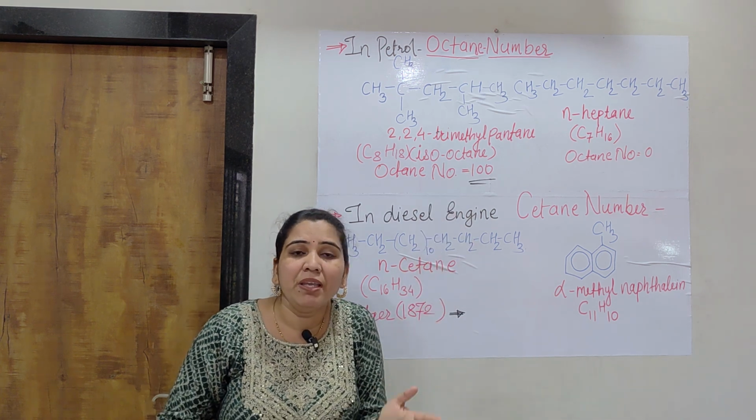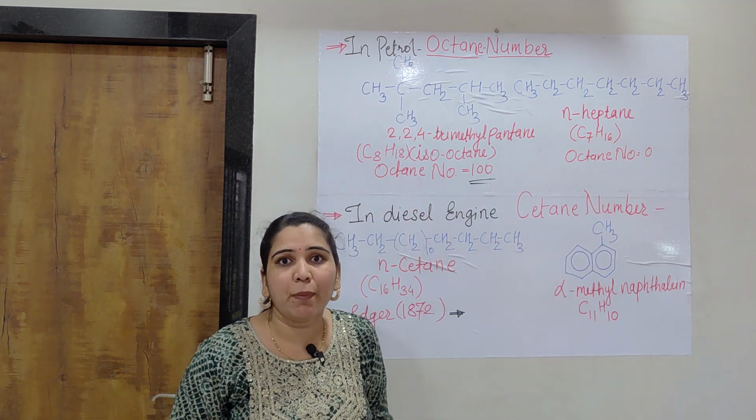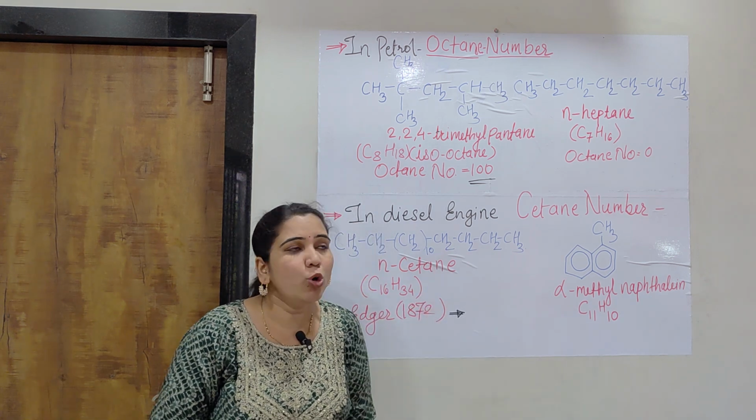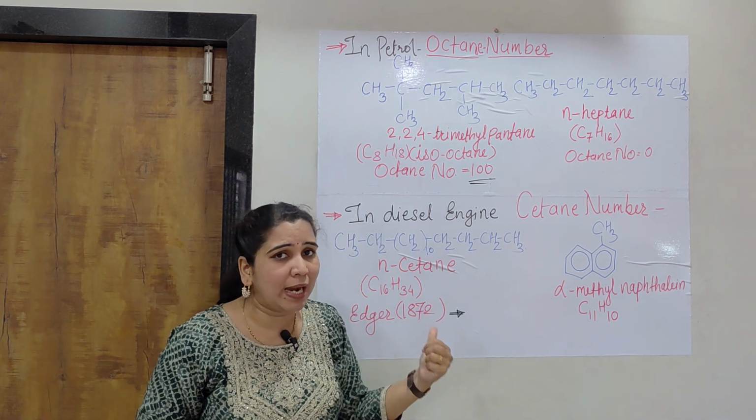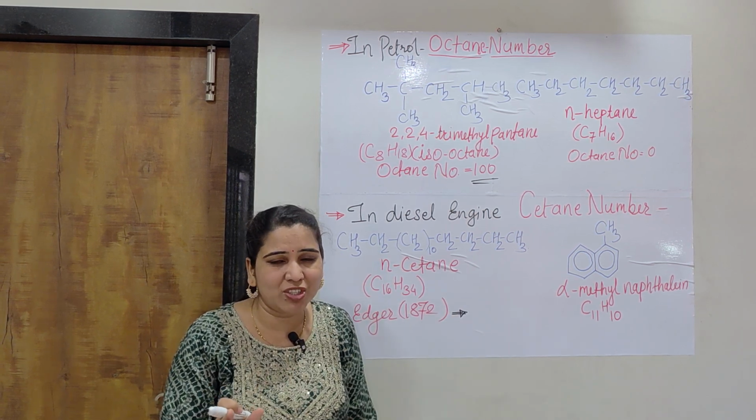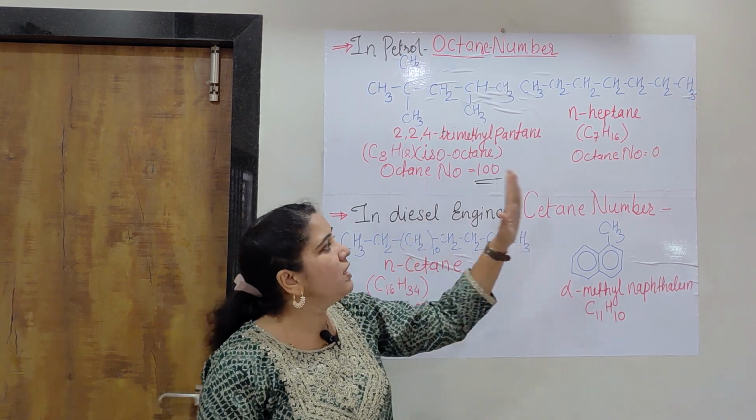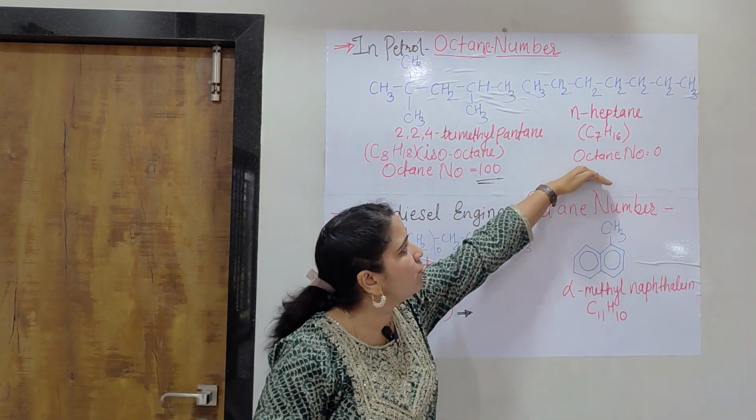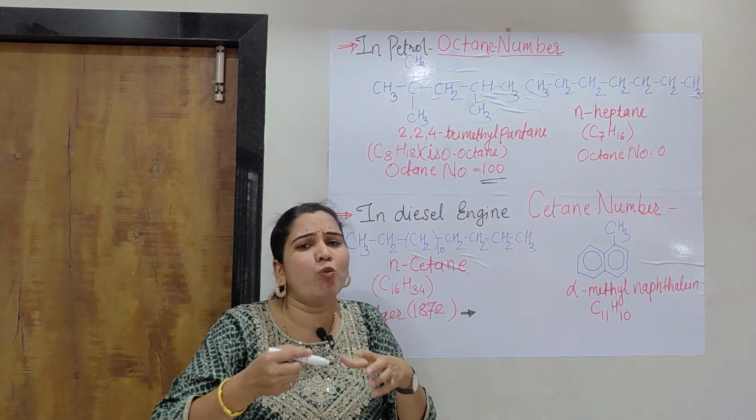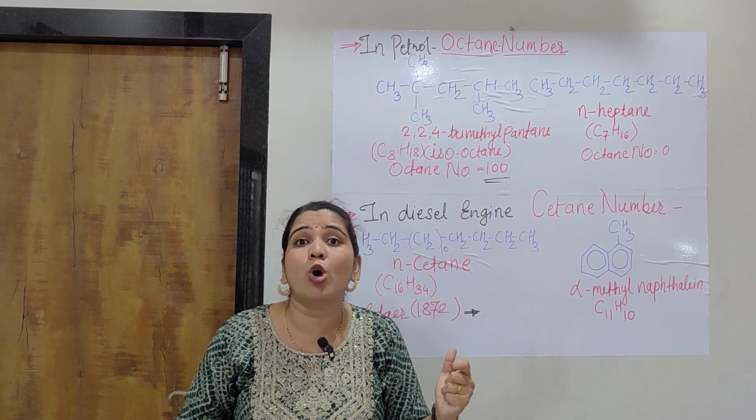At the same time, he saw another fuel, n-heptane, which has a straight chain structure of seven carbons. As we have seen, straight chain structures show a very high knocking tendency. He compared both and found that the octane number of n-heptane is 0. So any mixture in the fuel is considered in terms of the octane rating.